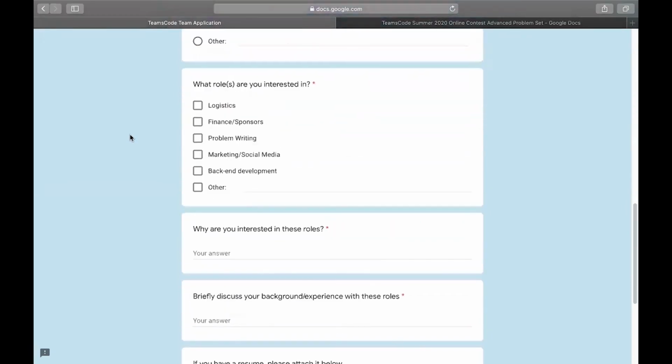As Sean said earlier, one of the most important parts of TeamsCode is that we work as a team and do everything together. So even if you're mainly in charge of, let's say, problem writing, you're still also going to be helping in planning the event process or helping us find sponsors. You'll just be more in charge of certain things. So again, we'll be working as a team, so don't worry too much about the specific roles.